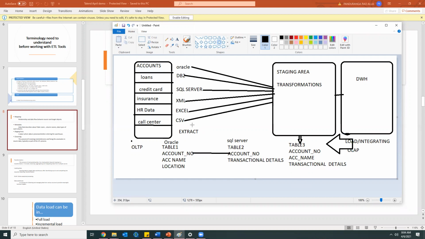Okay, so this is all in general about the ETL process, how it will be. So how we are extracting data from these databases, how we are applying the transformations, and how we are finally integrating or loading the data into the data warehouse. So earlier, data table one is there in the Oracle database and table two is there in the SQL server. And finally, with the help of some joins, we are loading the data into our data warehouse. So after this, the data warehouse will be used by the end users or the reporting team.